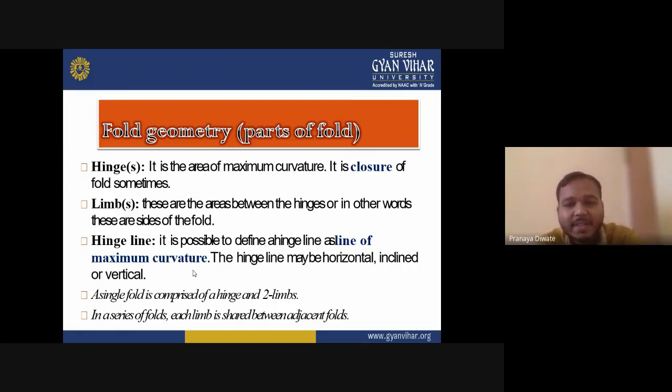A single fold is comprised of a hinge and two limbs. The hinge line you always find is a single one, but limbs you can have two different limbs. In a series of folds, each limb is shared between the adjacent folds.